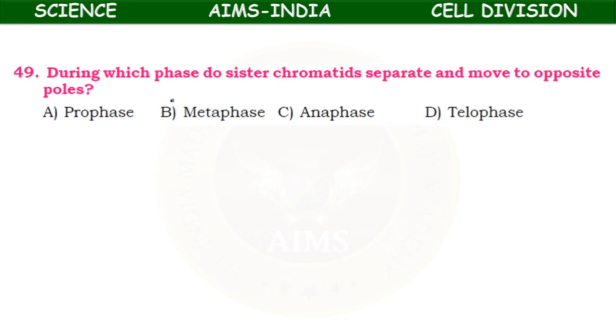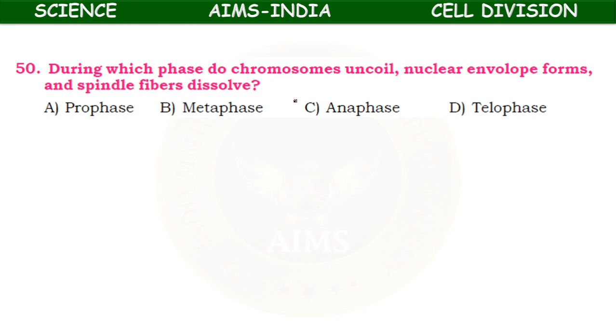During which phase do sister chromatids separate and move to opposite poles? Prophase, metaphase, anaphase, telophase. It is anaphase, during which the splitting of chromosomes takes place and they move to the opposite poles. During which phase do chromosomes uncoil, the nuclear envelope forms and spindle fibers disappear, marking the end of nuclear division? Prophase, metaphase, anaphase, telophase. It is during telophase.